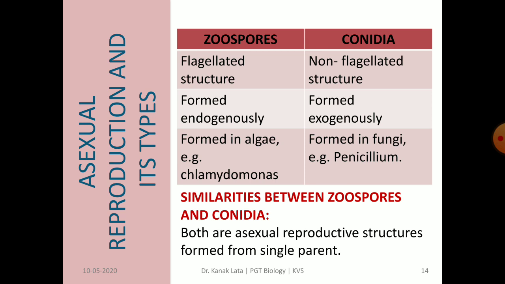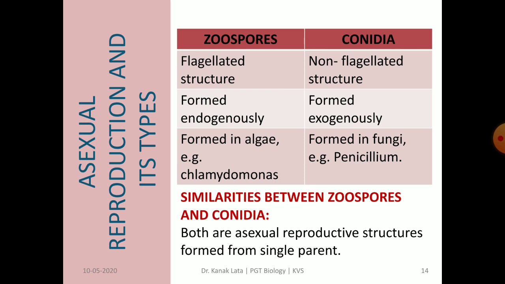Zoospores are motile asexual reproductive structures, whereas conidia are non-motile. Meaning thereby is that flagella is present in zoospore, whereas in conidia it is non-flagellated. Zoospores are formed endogenously, that is inside the body of an organism, but conidia are formed exogenously, that is outside the body of the organism. Zoospores are formed in algae like Chlamydomonas, whereas conidia are formed in fungi like Penicillium.